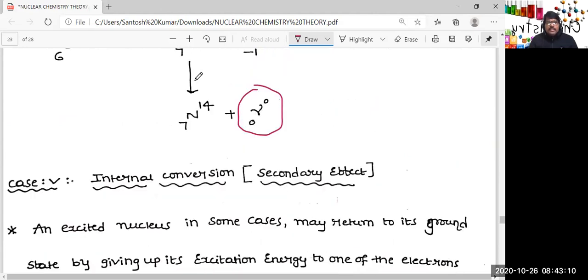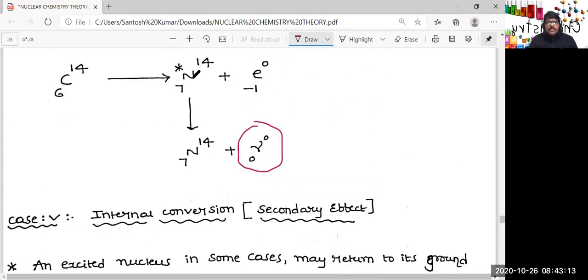See here, for example, the excited nucleus is converted to ground state. It is coming to ground state. In that situation, some energy is given out. So let us take this is the atom. When the excited nucleus is reaching ground state, some energy will be released, and because of that energy, the electron may come out from the atom.